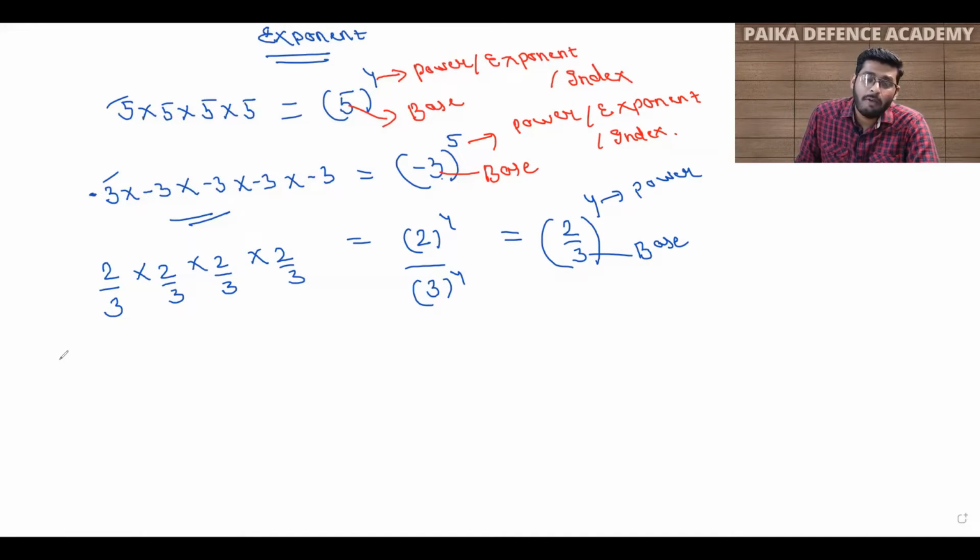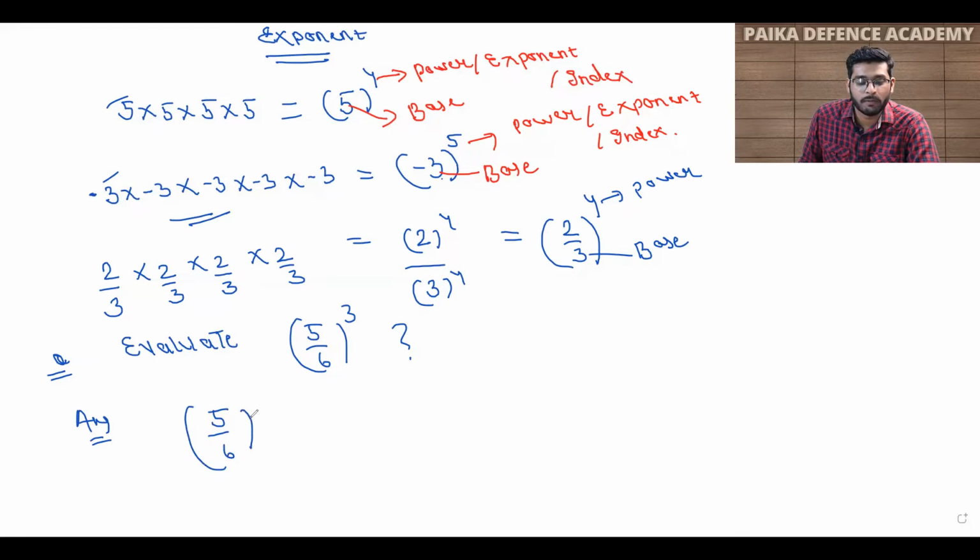Now we will see what type of questions are generally asked. If I ask you to evaluate 5 by 6 raised to power 3, what will you do? This power is on both numerator and denominator, so you will write 5 raised to power 3 upon 6 raised to power 3.